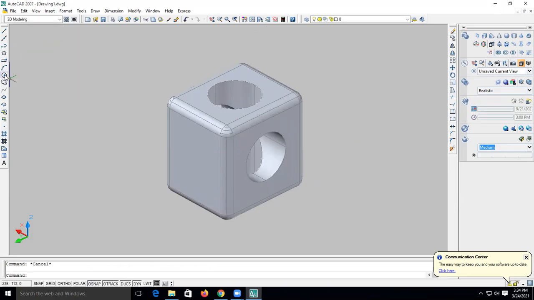How to do that? Circle. Press pull. Likewise. Okay.